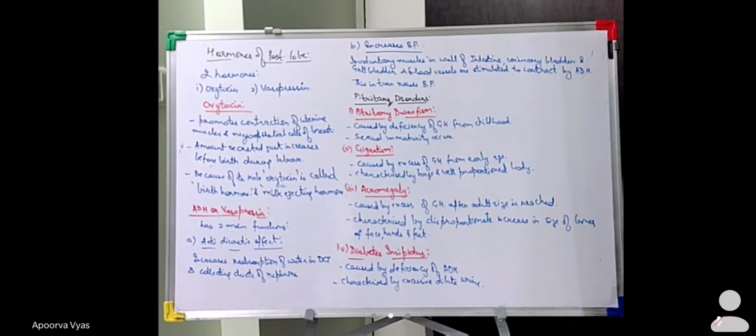Next disorder is your acromegaly. ठीक है, acromegaly में क्या होता है? It is caused by excess of growth hormone after the adult size is reached. So once the individual has changed into adult, or when the adult size has been reached, if then there is excessive secretion of the growth hormone, that condition is known as your acromegaly.